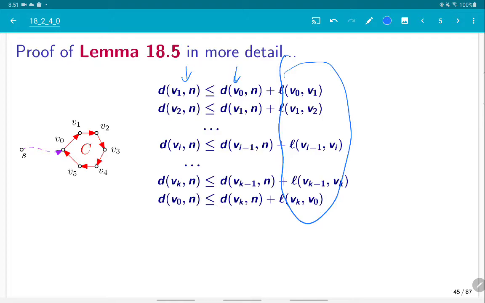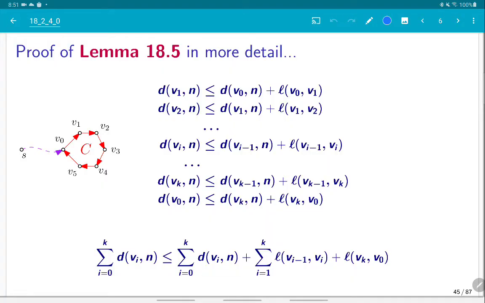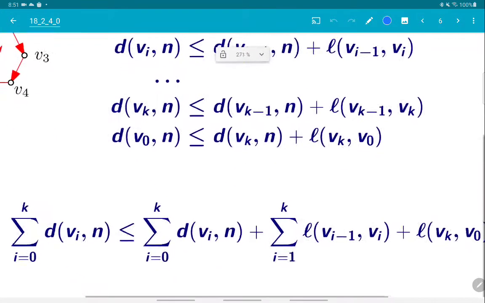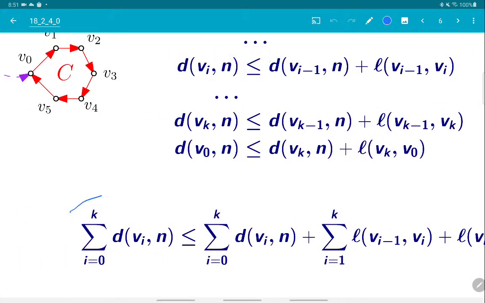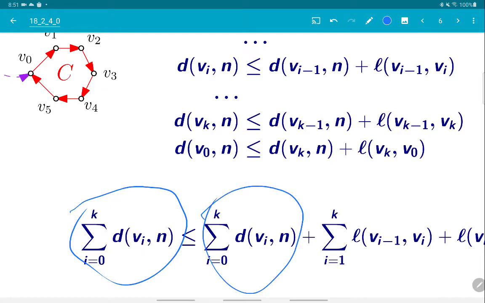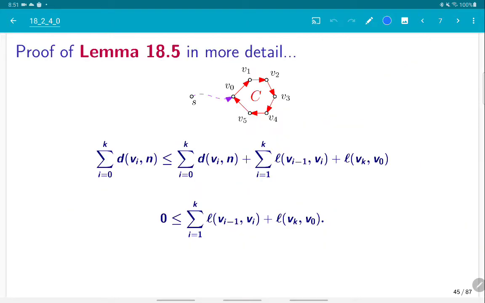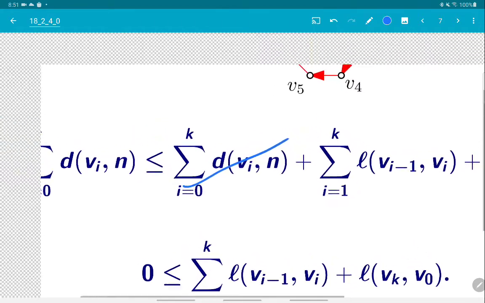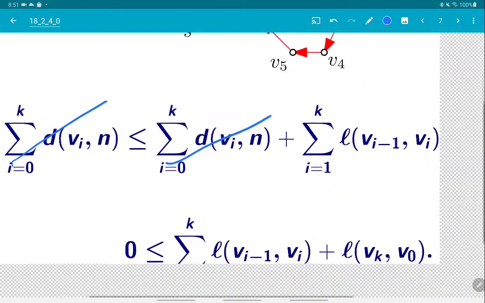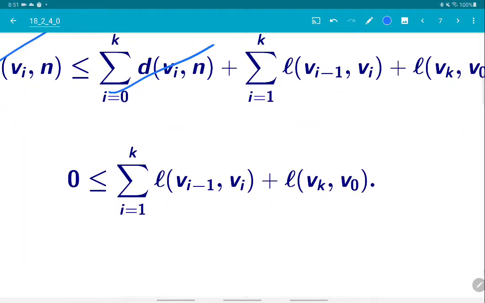So if we add up all those inequalities, we get this summation. Now let's look at this summation carefully. This and this are the same thing, so we can cancel them out. We cancel this with this, because they're the same, so we get this inequality with 0.